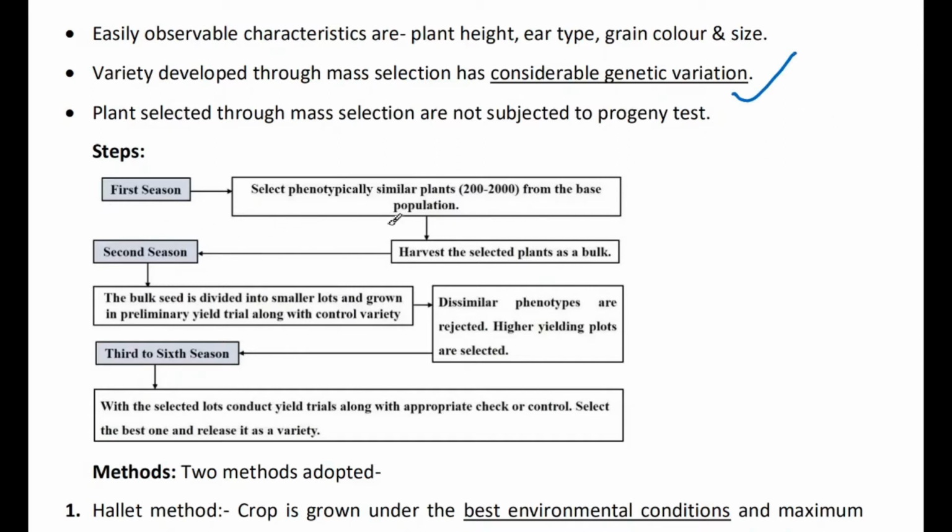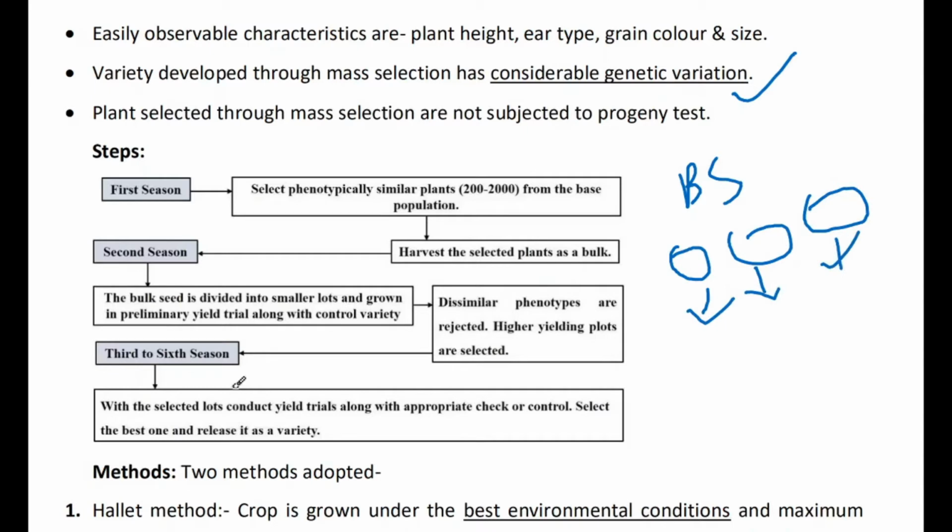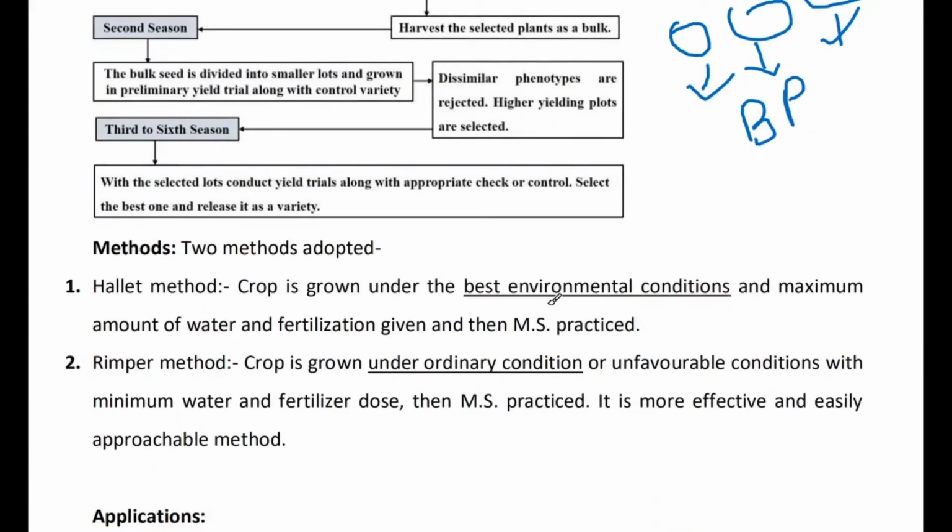What are the steps? You just have to read. Select phenotypically similar plants. Harvest the selected plants as a bulk. In the second season, the bulk seed is divided into small lots. From the bulk seed, we make small lots, and based on the criterion of high yielding capacity, we divide them into different plots and sow them. After that, in the third to sixth seasons, we go for this bulk process in a similar way. Okay, two methods are there: the Hallet method and the Rimper method.